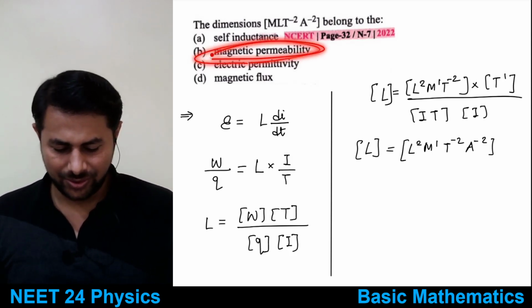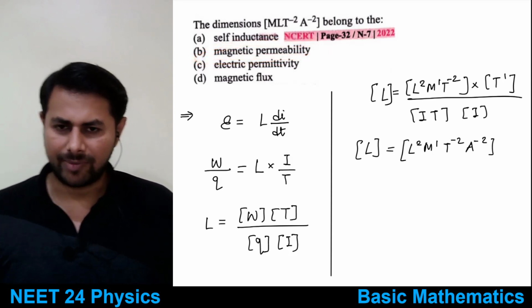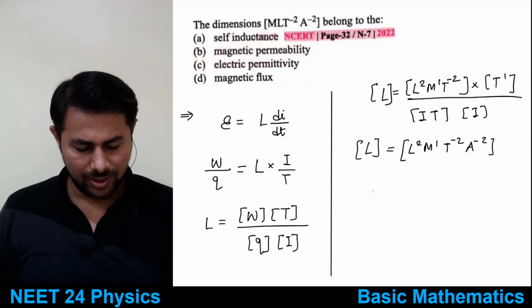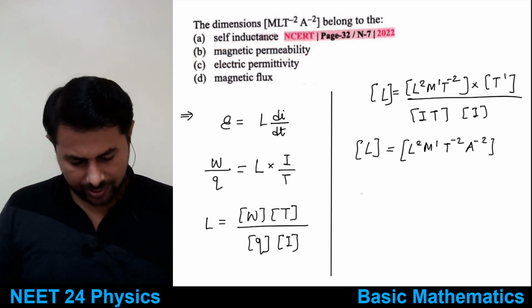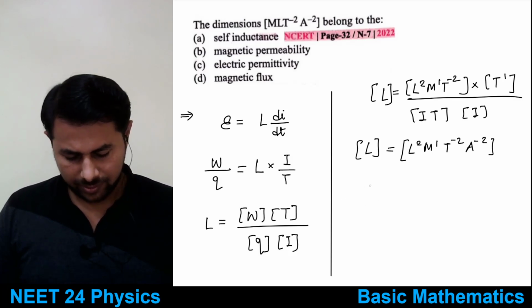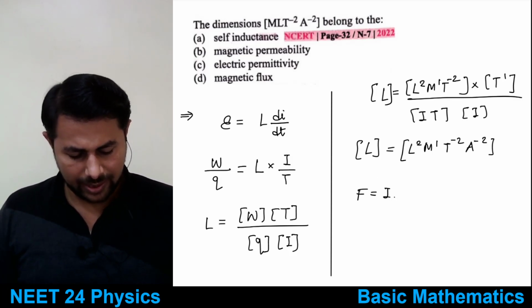So you should know a formula for magnetic permeability. Where will this formula come? There are lots of formulae. F is equal to ILB.